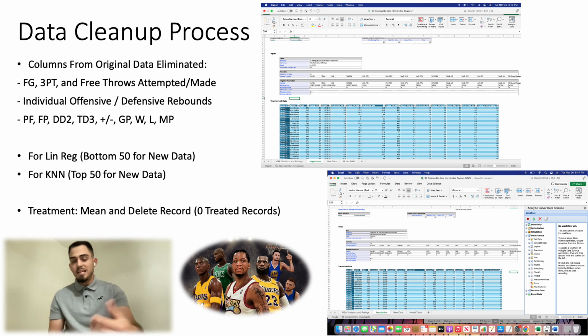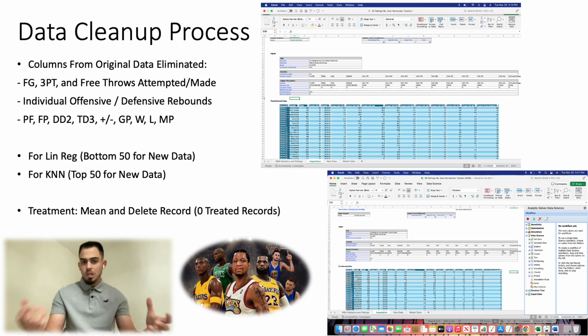And then as we did the missing data handling, as we can see here in the screenshots, I decided to do mean treatments for the continuous data, which was pretty much all of it, and then really the delete record treatment for other parts of the data, which was just text. And I got 0 treated records across both times that I did it for the different algorithms, and so the data was ready to go after this.